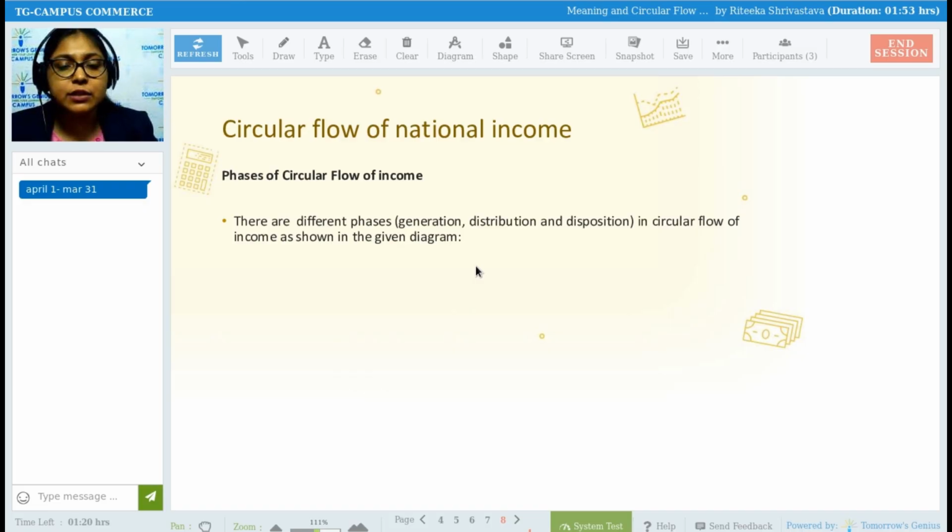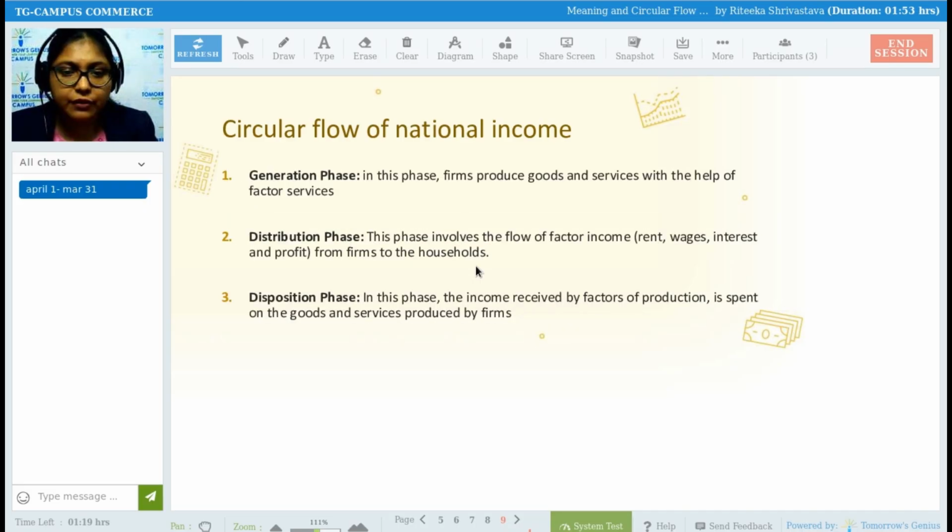Before that, what are the different phases of circular flow of income? When we say circular flow of income, it has three important phases: generation phase, distribution phase, and disposition phase. First of all, what is the generation phase?